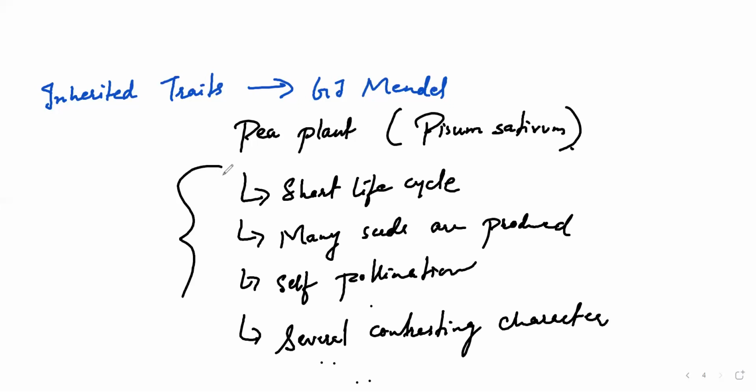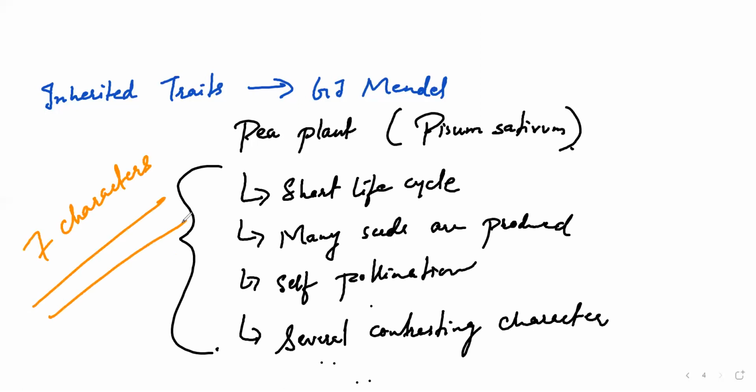So taking into consideration all these features of this plant only, what has he chosen? The pea plant, Pisum sativum, for his experiment. Gregor Mendel is known as the father of genetics, and he chose 7 different characteristics of the pea plant. He crossed all of them to find out what product he would obtain. To find these things, he put forward 3 laws, which are known as Mendel's laws.